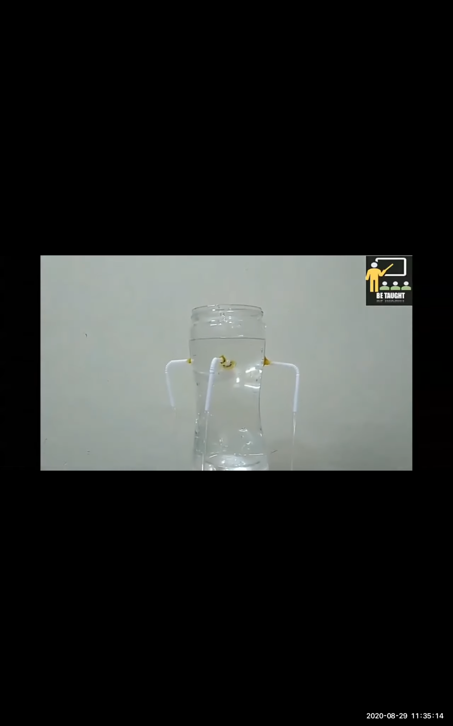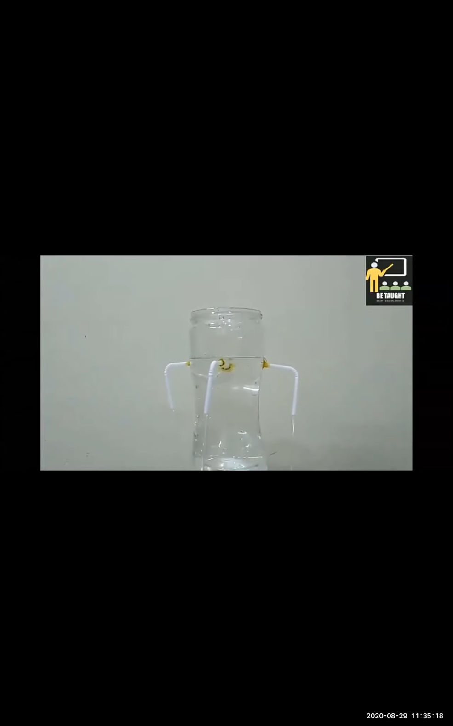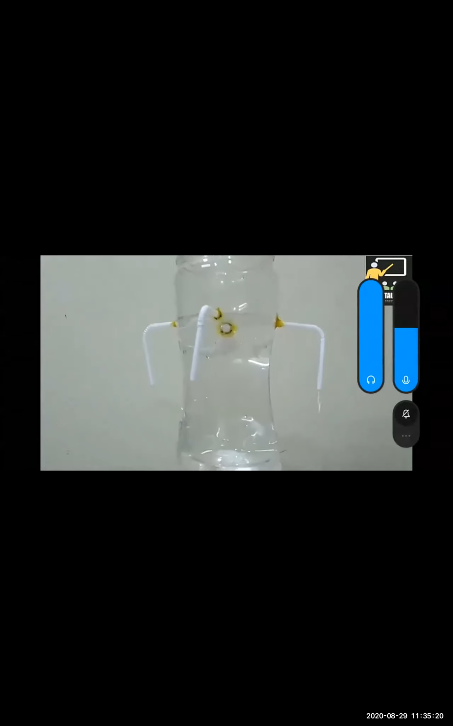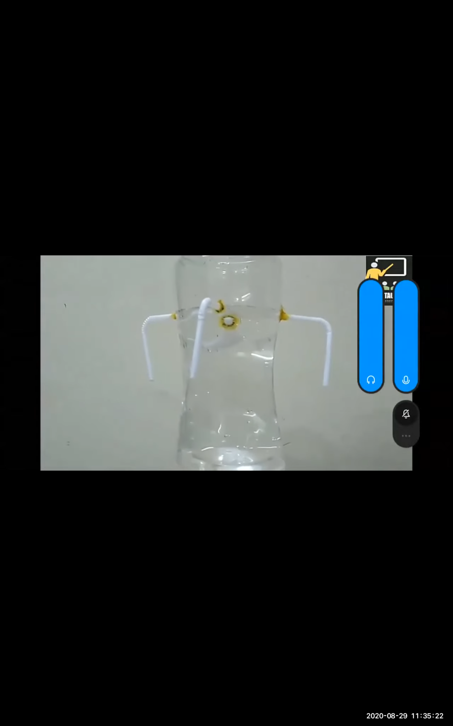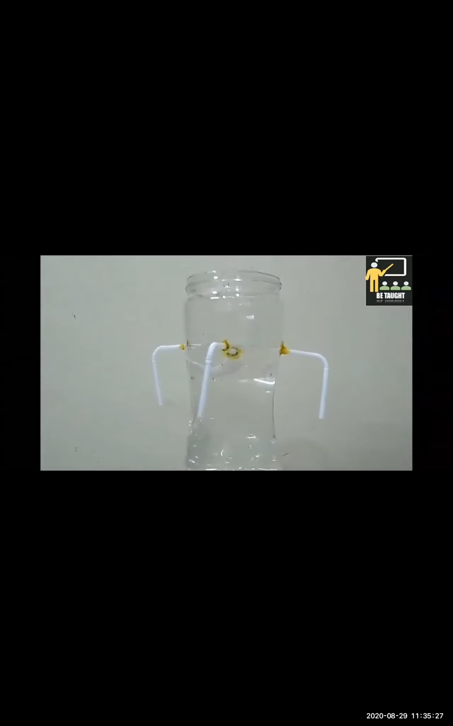What do you see? Water flows from all the 4 tubes. What does this tell us? Using pipes, we can distribute water stored in one place to several different places at the same time.